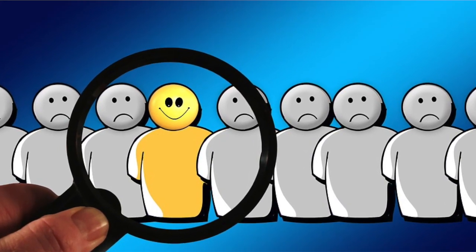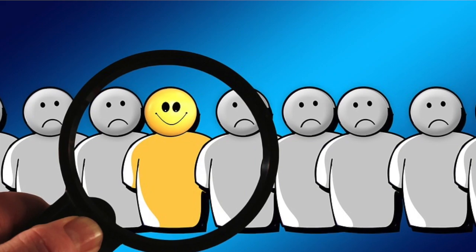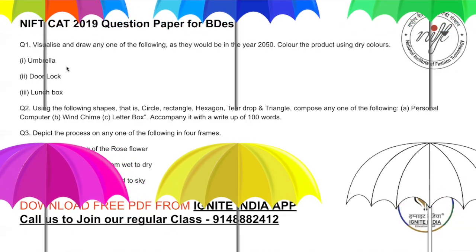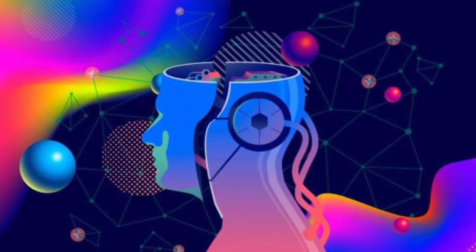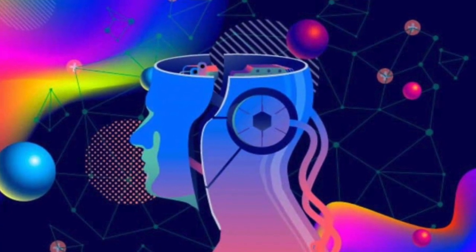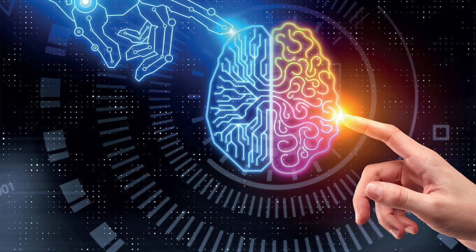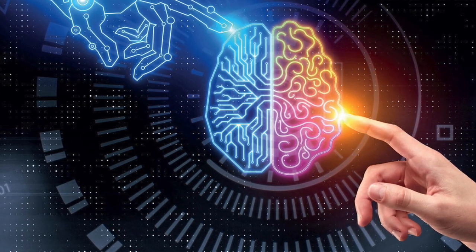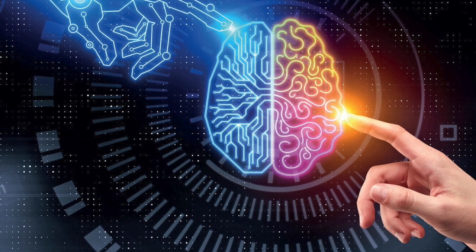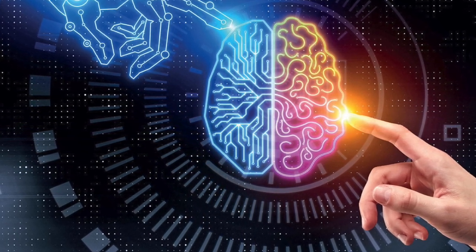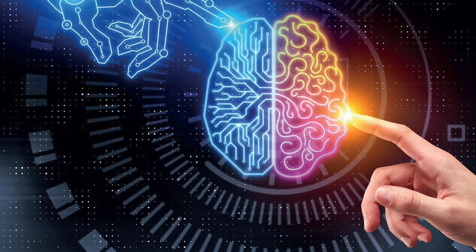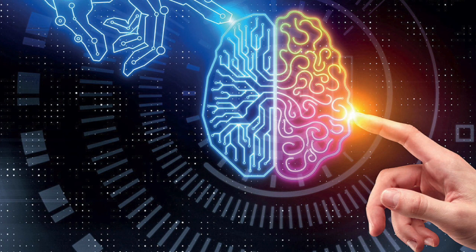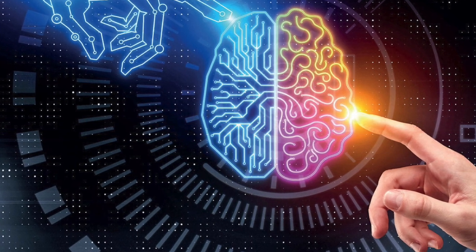So this was about the lock. Now umbrella, again in a similar way, try to solve a problem. Maybe you can design a very nice umbrella. You may use some textile which can protect humans from ultraviolet rays or something like that. You should think about how you combine design and technology together. That is very, very important for you all.